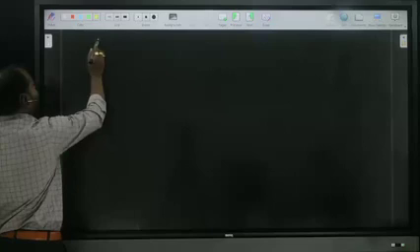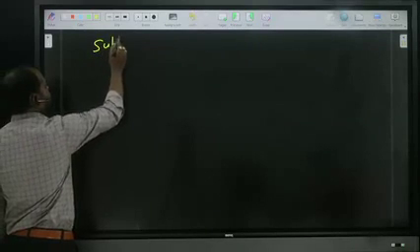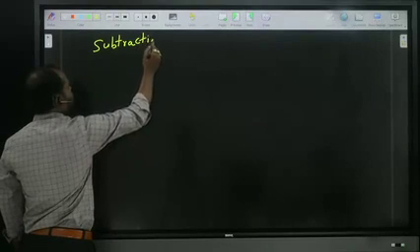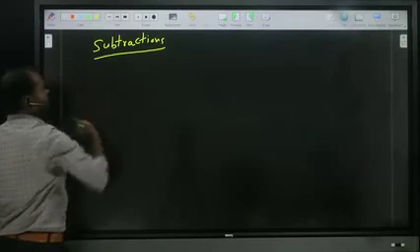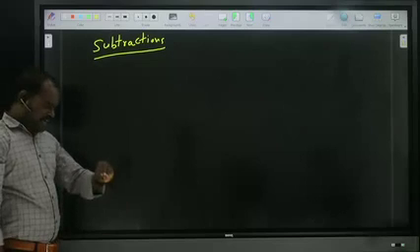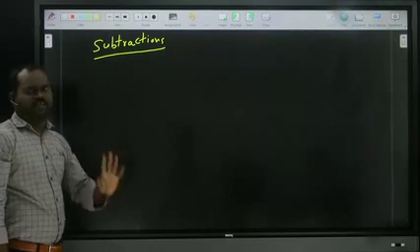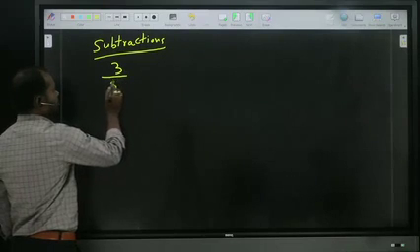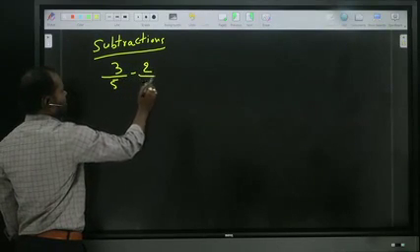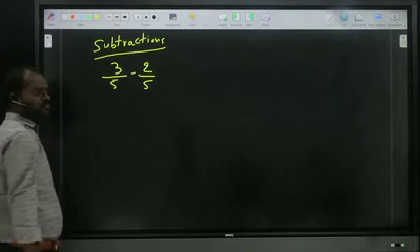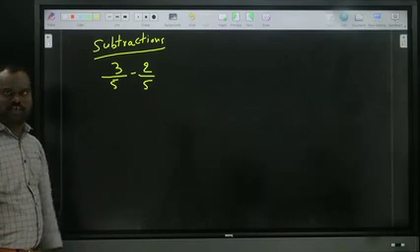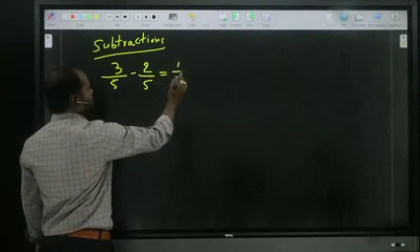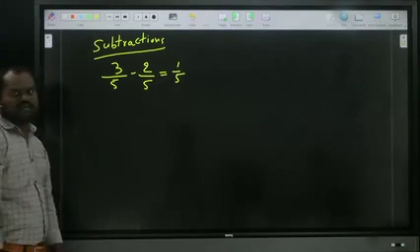Now we are looking at subtraction. Subtractions in fractions. If you have the command over addition, the practice is very easy. Okay, we'll see. 3 by 5 minus 2 by 5. Denominators are same. When denominators are same, directly go to the numerators. What will happen? 3 minus 2, nothing but 1. So what is the answer? 1 by 5.